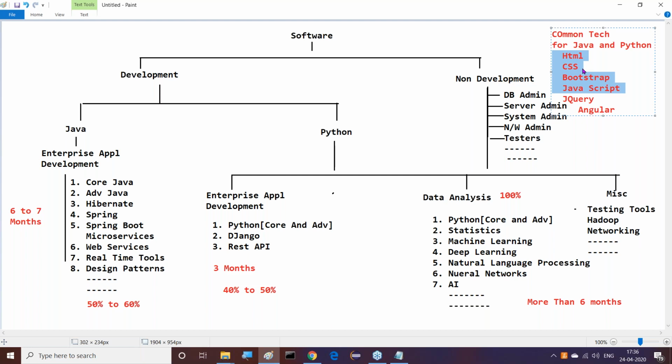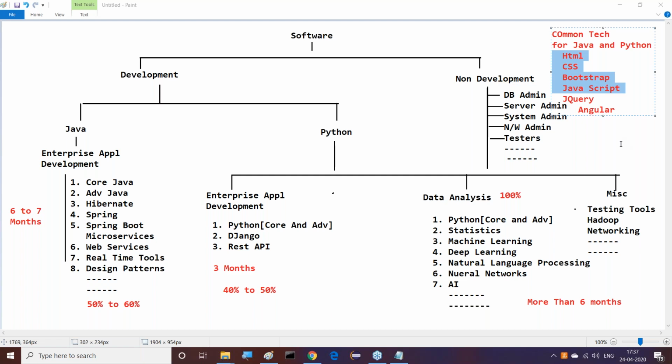Directly I'm telling you, Python has two areas. One is enterprise application development, the other is the data analysis side. Nowadays Python is very much useful for which one? Right, sir. Scientific projects, right answer. And data analysis. It means data science. Because of data science purpose only, people are thinking about Python. 100% Python is much required for data science purpose majorly.